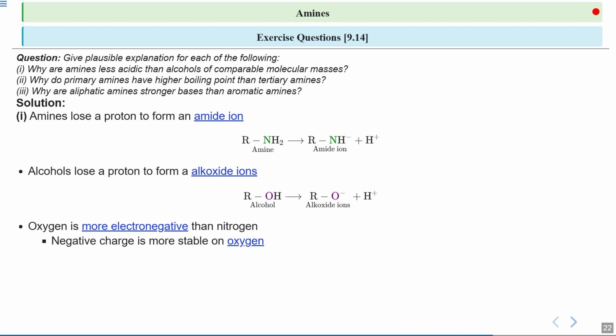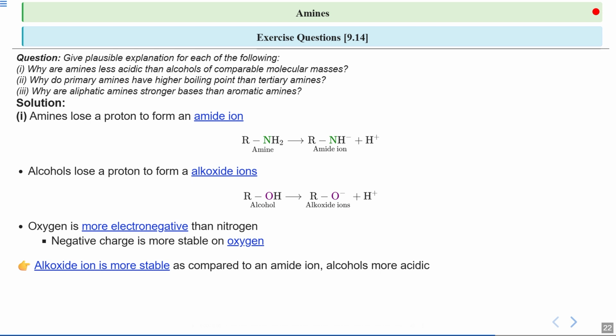This means that the alkoxide ion formed from the alcohol is more stable than the amide ion formed from an amine. So the stability of the ion formed after losing a proton is a key factor in acidity.